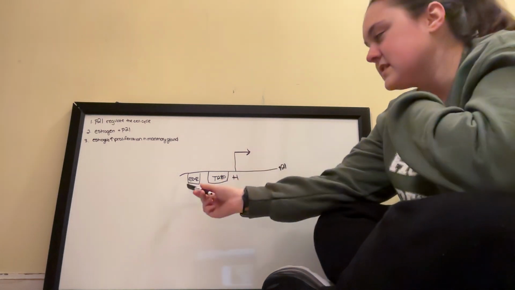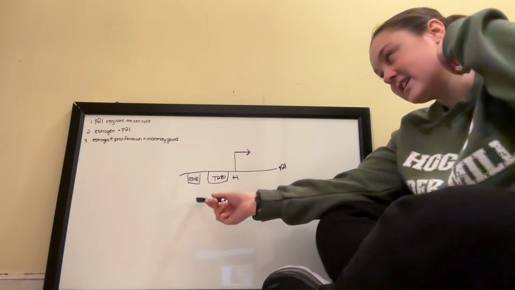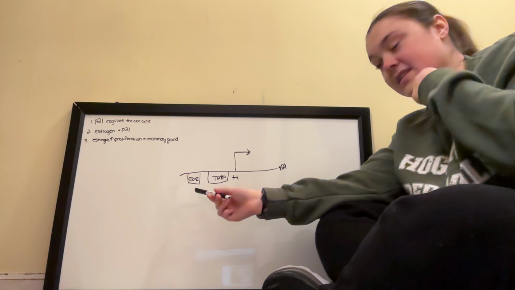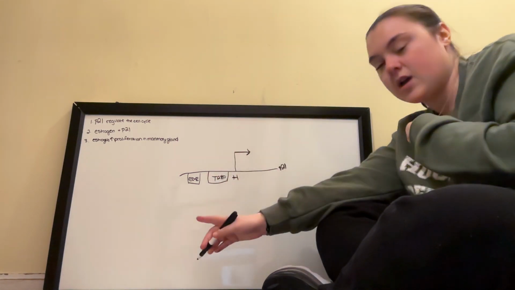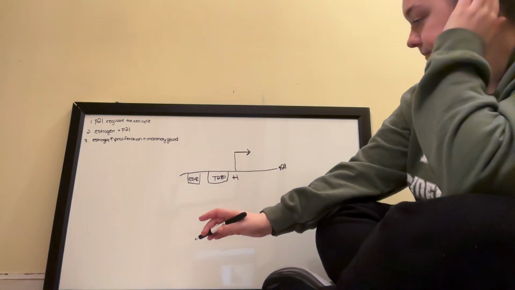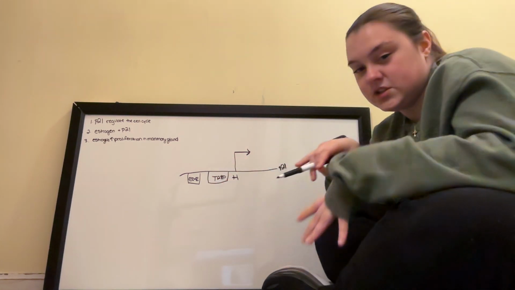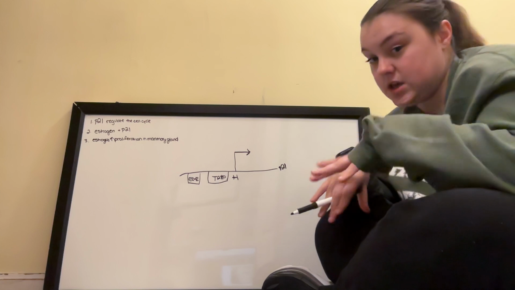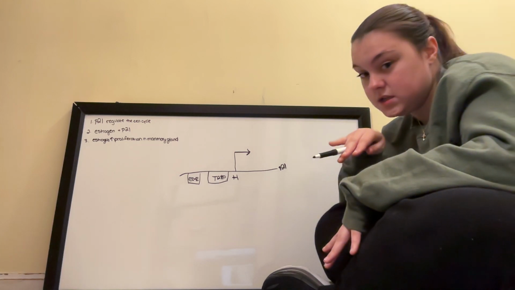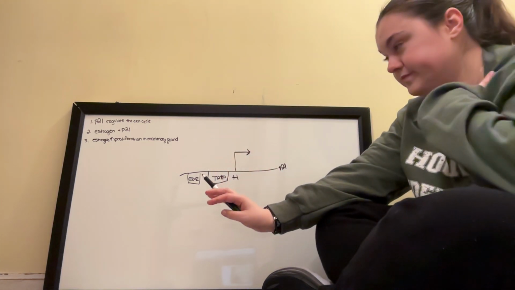So what happens is this is the estrogen response element, and then the APC is the anaphase promoting complex. So basically what happens is estrogen regulates transcription, or at least the ER alpha does.